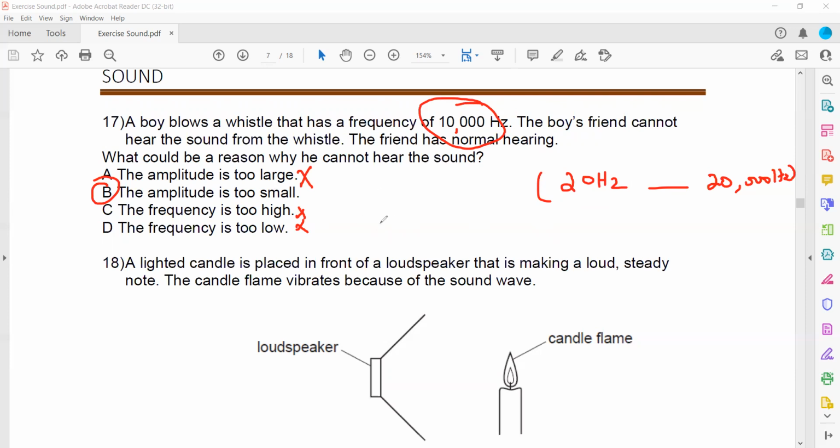As the sound travels from one place to another, its amplitude decreases, and eventually a person standing at this position will not be able to detect any sound, as the amplitude is not high. So when the amplitude of the sound is too small, or the frequency is above or below the audible range, then we are not able to hear that sound.